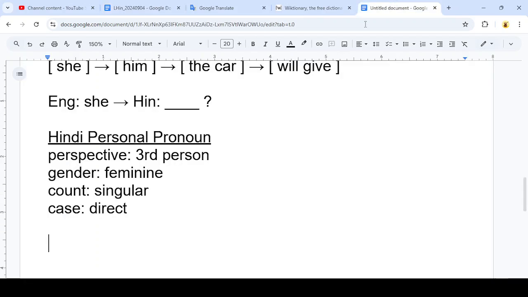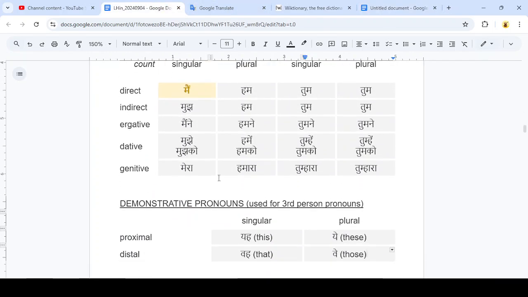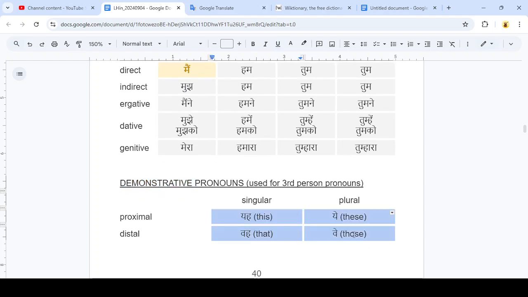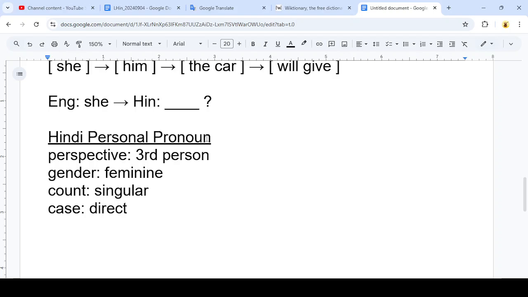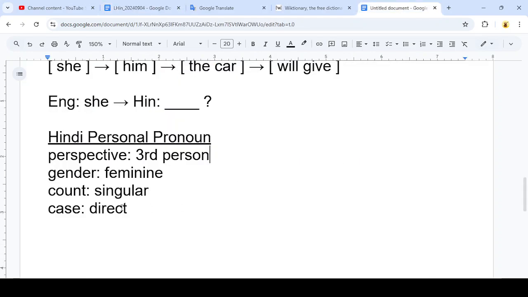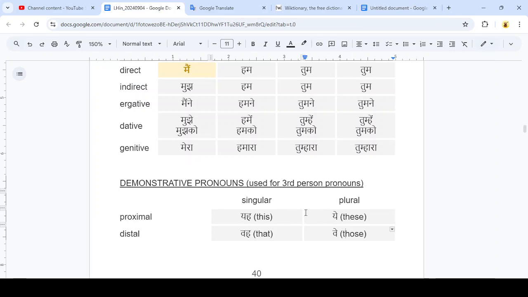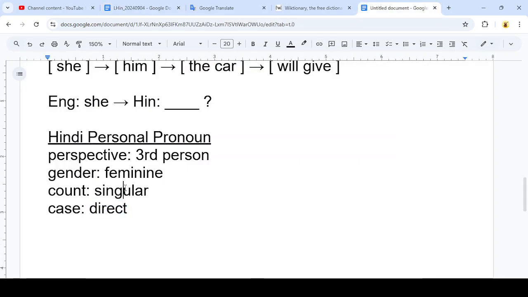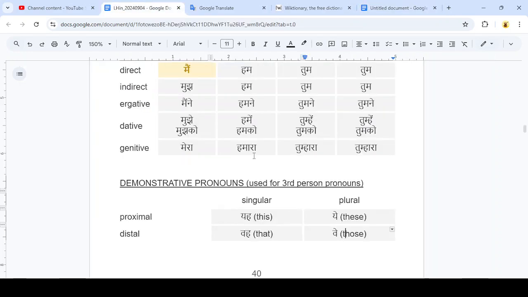So for our perspective, we have third person perspective. That means we're going to be in this demonstrative pronoun table, which you might think is a little unusual, but again, that's just how Hindi does it. And for this demonstrative pronoun table, the gender does not come into play, and the case also does not come into play. So we just are going to pay attention to the count, which is singular.